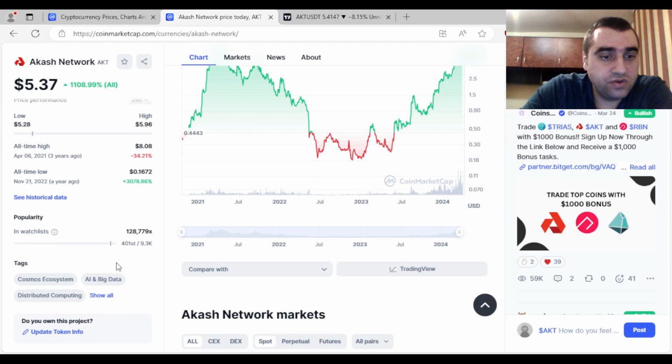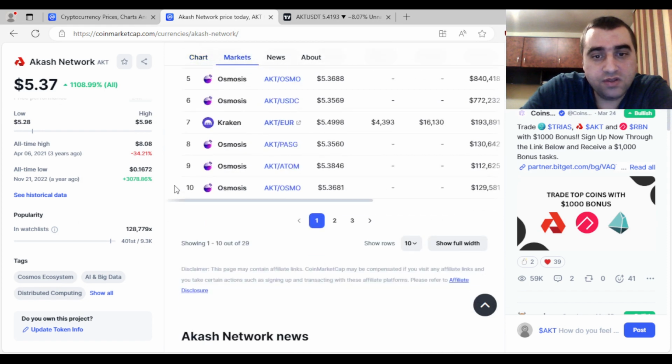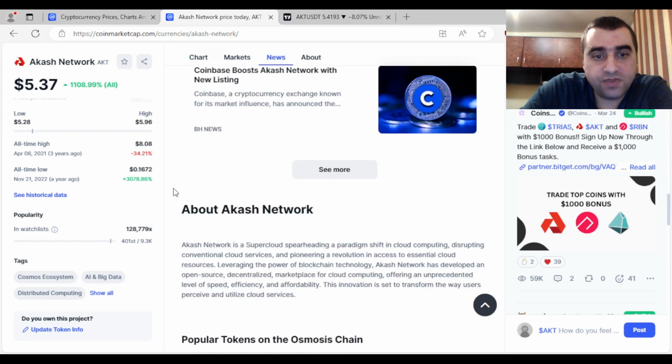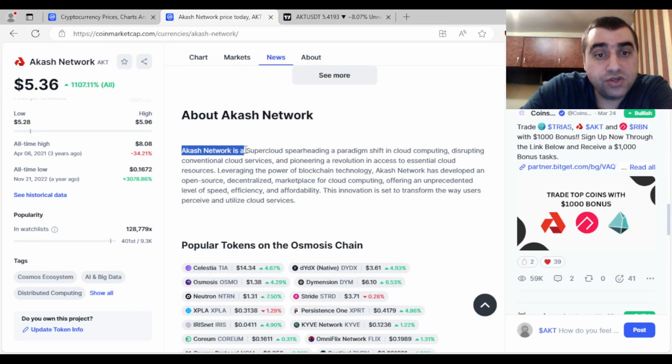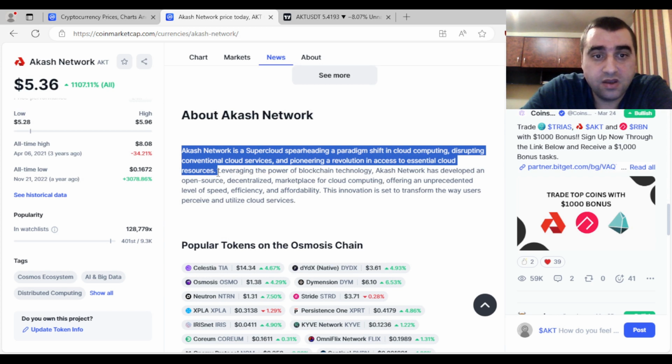Let's look also at the all-time high. It was in April 2021, about $8. And what does this project do? Let's see here on CoinMarketCap. Akash Network is a super cloud spearheading a paradigm shift in cloud computing, disrupting conventional cloud services and pioneering a revolution in access to essential cloud resources.